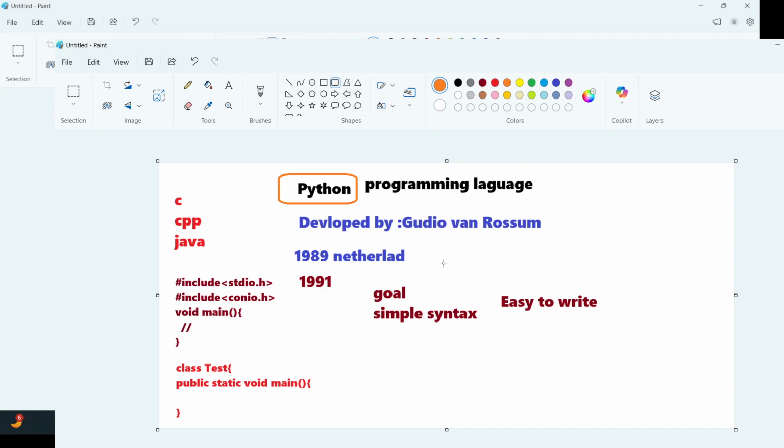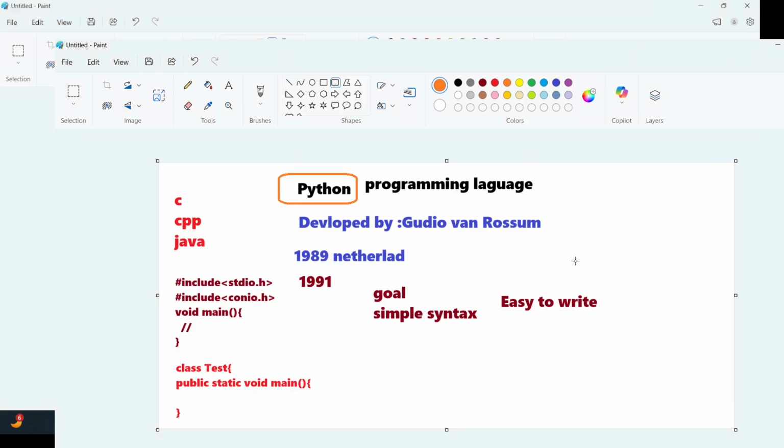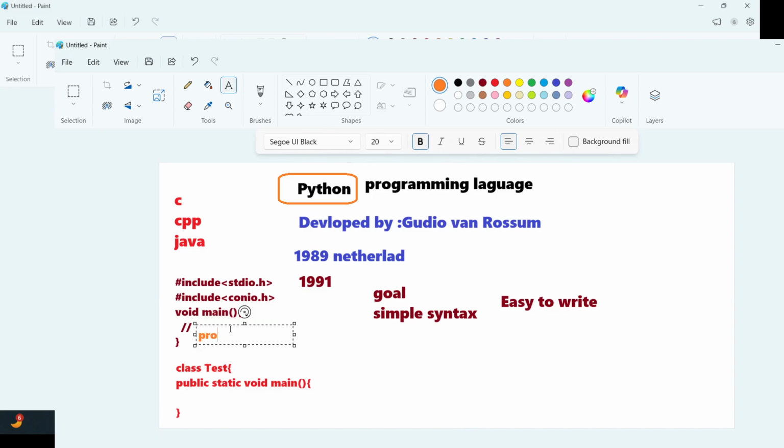Cool. So now, how do we begin with Python? While starting with any programming language, I have already shown you many roadmaps. If you write something in C, you write printf, but you can't directly write printf.